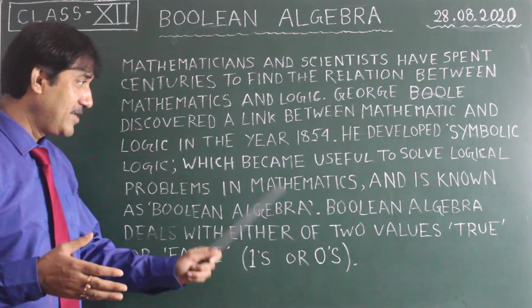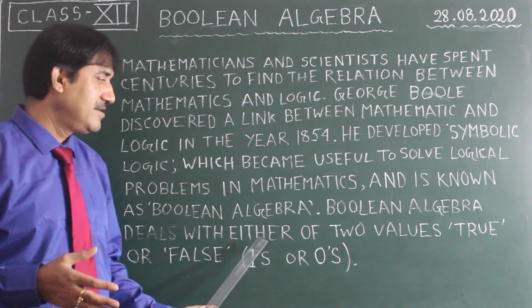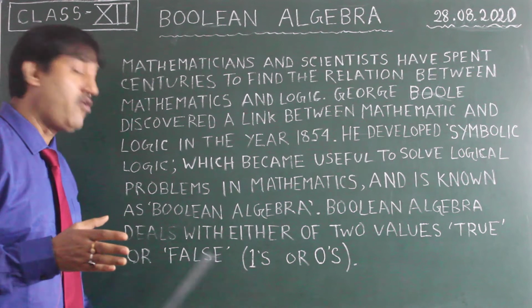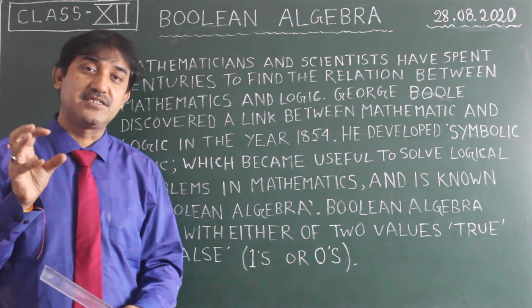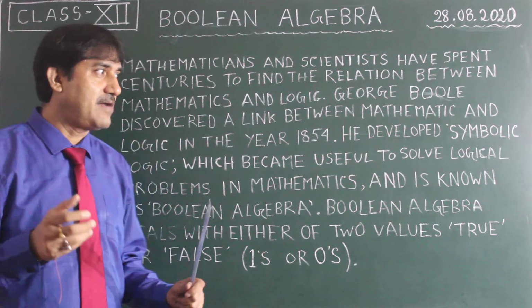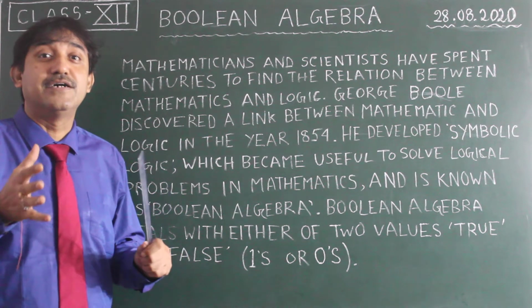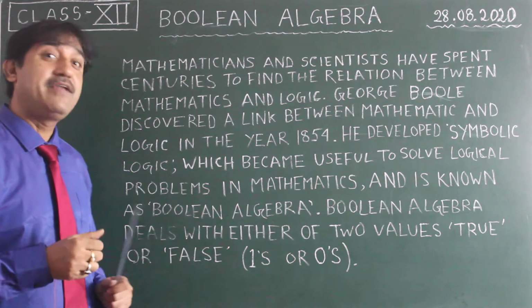And you will find that Boolean algebra deals with either of the two values, that is true or false. So there can be two possible conditions, true or false. For example, you are doing something or not doing something. You cannot do in the mid of the thing. And you know, very important things.